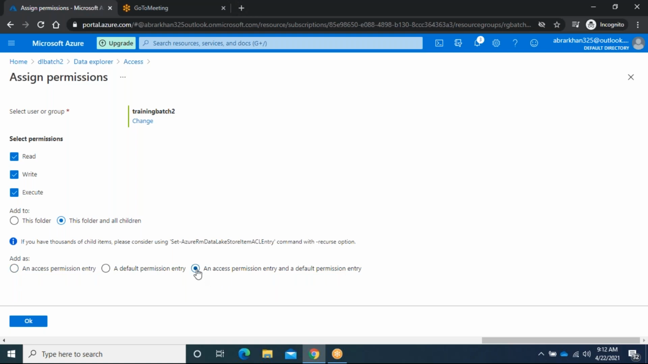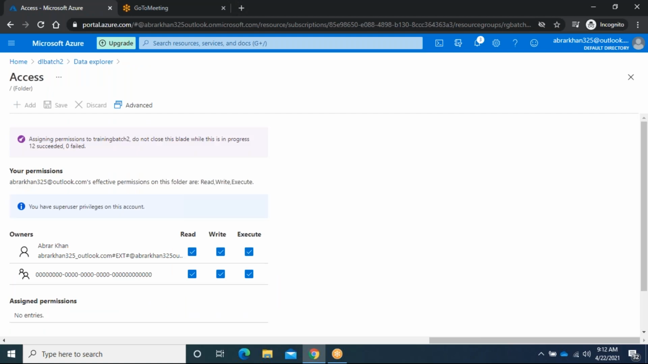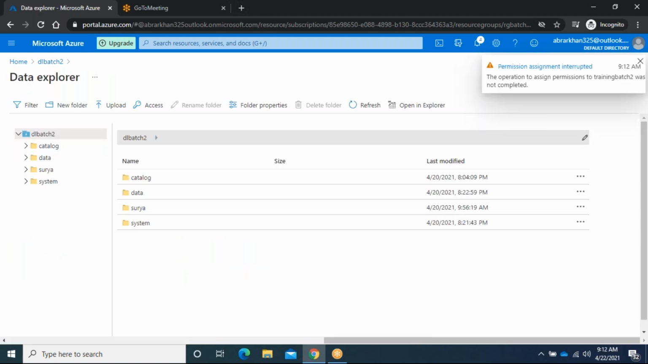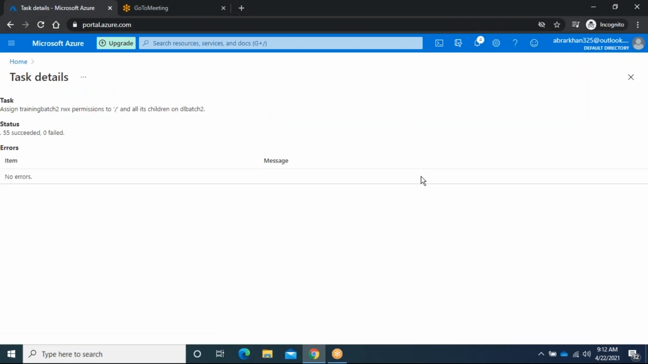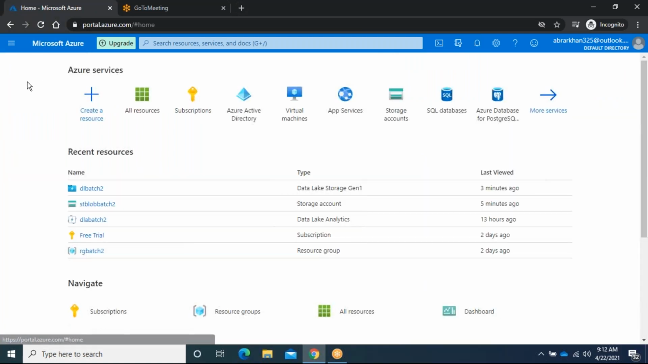Okay, we will set this. Now you can try. I think you can create, no problem. I forgot to assign this one. Okay, fine. Operations to assign permissions to batch was not completed. What are the errors? Permissions to slash and the children on batch. It is saying completed, but here it is saying warning, not completed. Okay, anyhow, one minute.